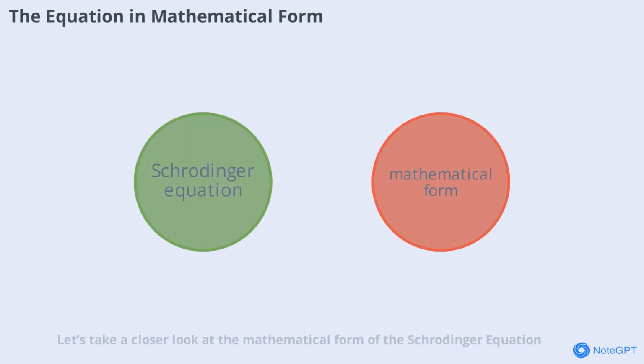Let's take a closer look at the mathematical form of the Schrödinger equation. In one dimension, the time-independent equation is written as minus ħ²/2m d²ψ/dx² plus V(x)ψ equals Eψ. Here, ψ is the wave function, ħ is the reduced Planck constant, m is the mass of the particle, V(x) is the potential energy, and E is the total energy. This equation allows us to calculate the allowed energy levels and the shape of the wave function for a given